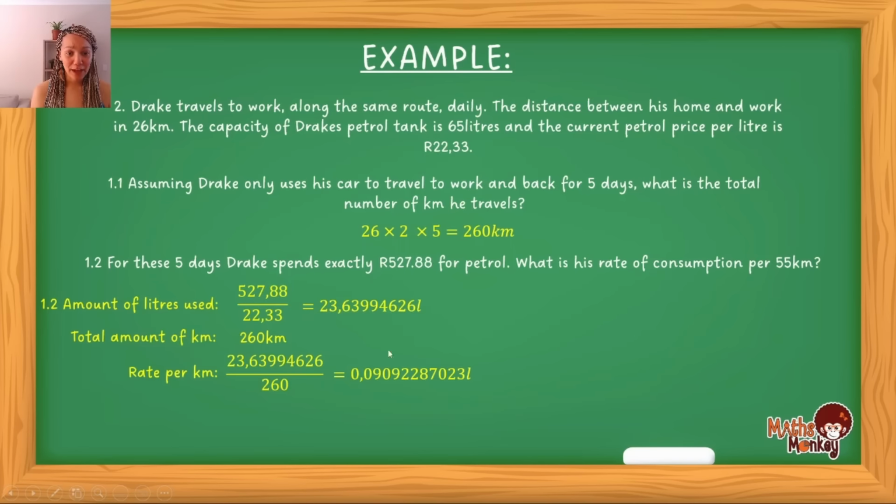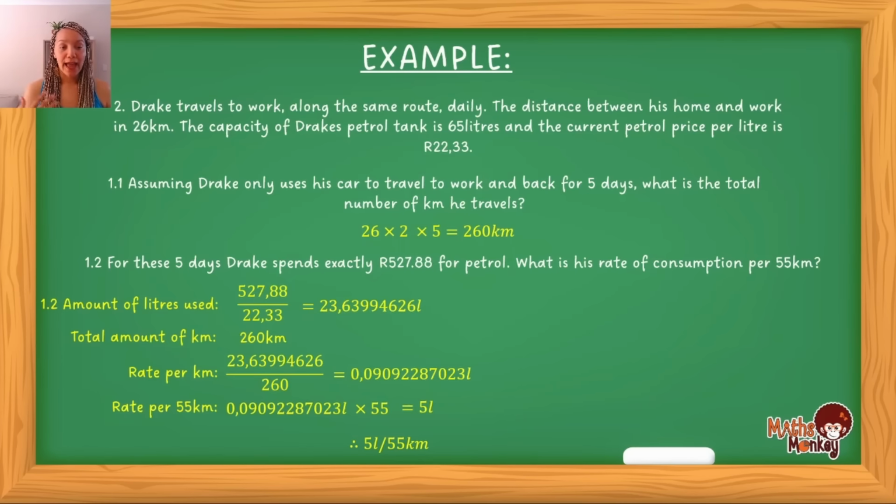So this is the amount of liters, grade 12s, that this car uses when he travels 1 kilometer. I'm just going to take this and multiply it by 55 to tell me how much he uses for 55 kilometers, right? So he uses a total of 5 liters. So that means that the rate is 5 liters for every 55 kilometers that he travels.